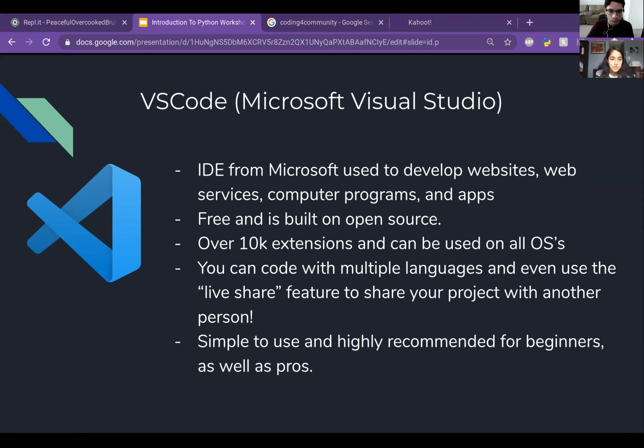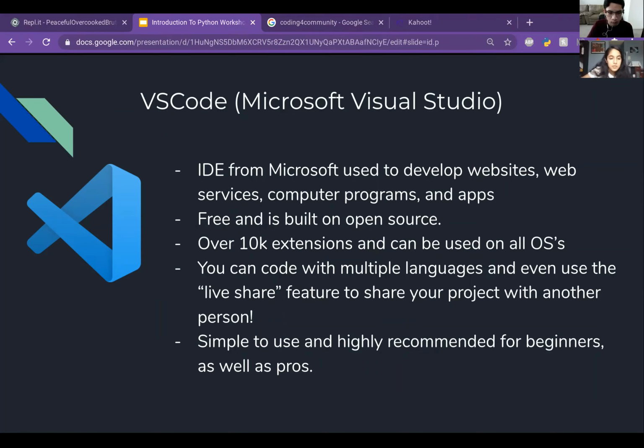It is free and is built on open source, which means, like we said about Python, it's an open source language. You can access other people's code. They have over 10K extensions and can be used in all operating systems. Extension files contain programming that serves to extend the capabilities of or data available to a more basic program. It's fine if you don't understand all of these terms. You won't really need all of them, but this is just for a basic overview. And OSs are operating systems, so that means you can download on Mac, Windows, or other operating systems.